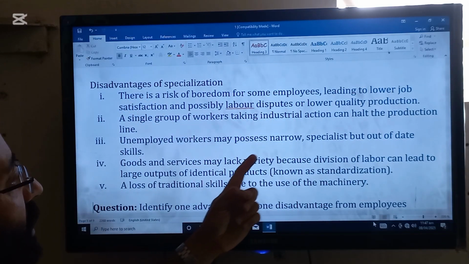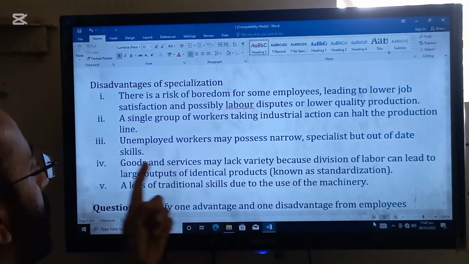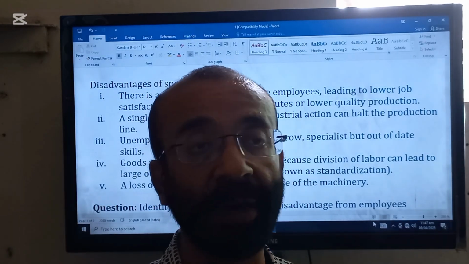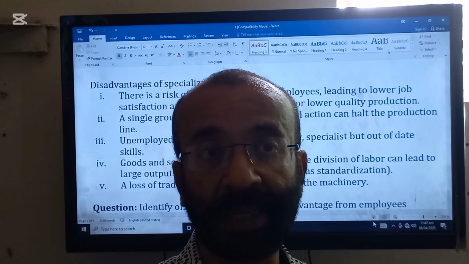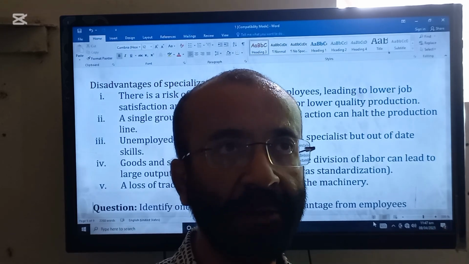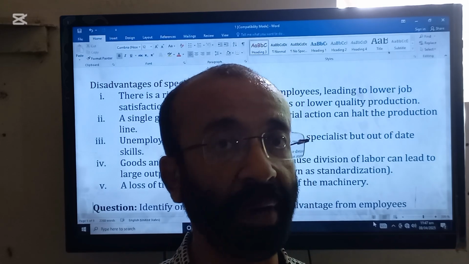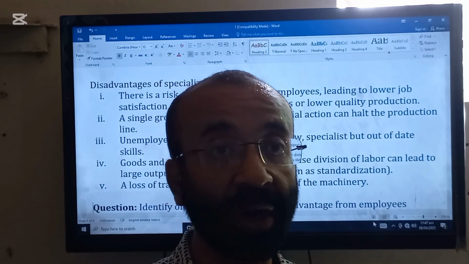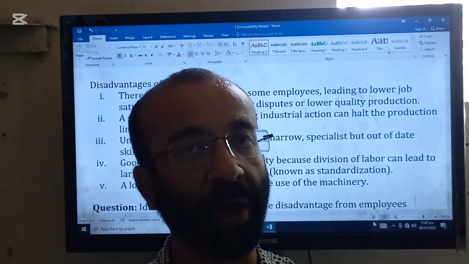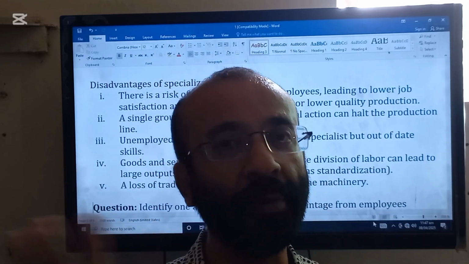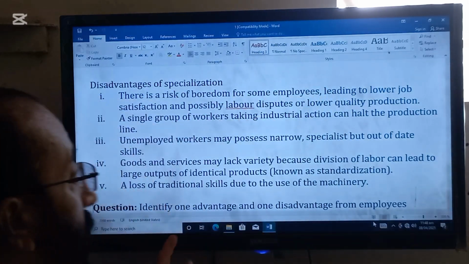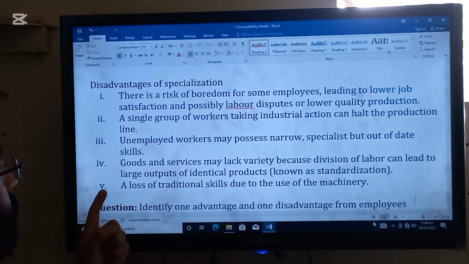Unemployed workers may possess narrow specialist but out-of-date skills. So this is another disadvantage. For example, as far as Pakistan, or particularly Lahore, is concerned, at one time kite flying was a very big business in Pakistan. So the persons who made themselves experts in making kites are now unemployed, because the skill is now outdated. That is not required in our country now. So this is another disadvantage of getting specialized.